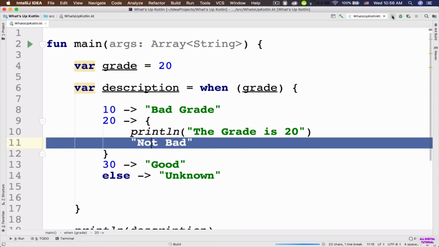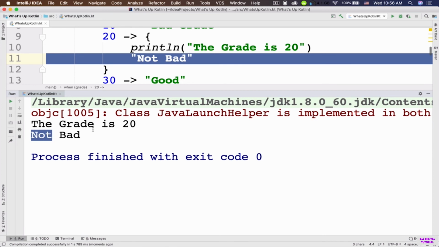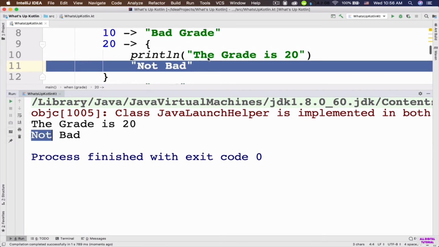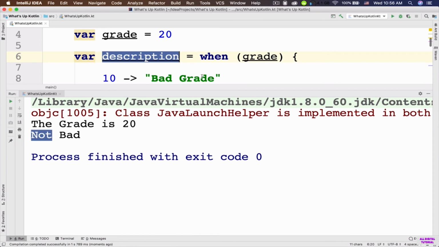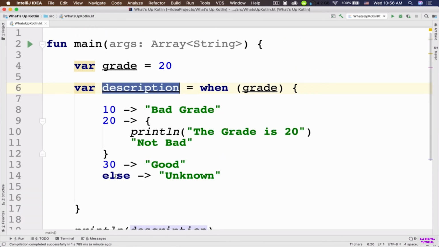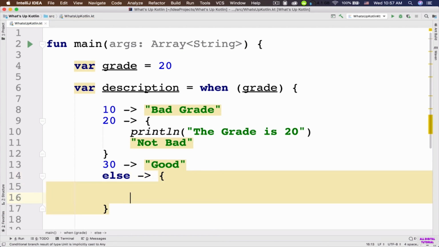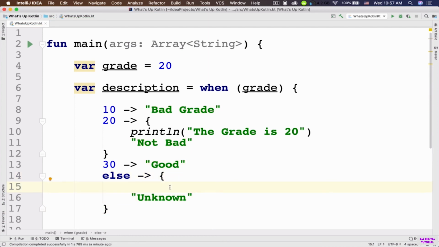So let's go ahead and run the app. So first it is going to output this value, the grade is 20, and then it is going to return the value not bad from this when expression and assign it to this description variable, and then here we are outputting it to the console. So we can do the same for this else. I can open and close curly braces. I can just cut this unknown value and paste it inside the curly braces, and then because I know the last value in the branch is returned from this when expression, I'm gonna say println unknown.